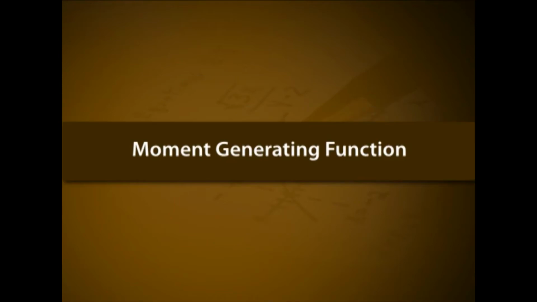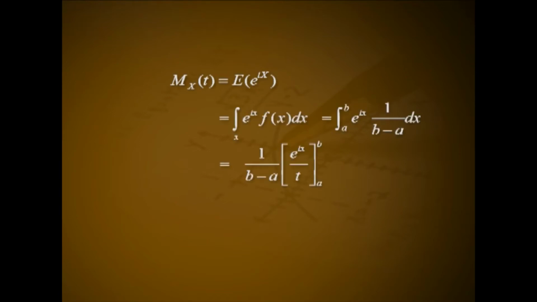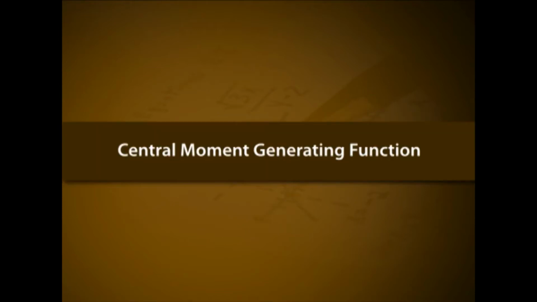Moment generating function. M_X(t) equals expectation of e^(tX), that is integral of e^(tx) times f(x) dx, that is equal to integral from a to b of e^(tx) times 1/(b - a) dx, that is equal to 1/(b - a) times e^(tx)/t in the limit from a to b. This implies M_X(t) equals (e^(tb) - e^(ta)) divided by t(b - a).